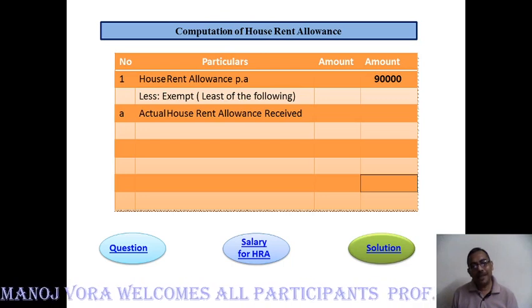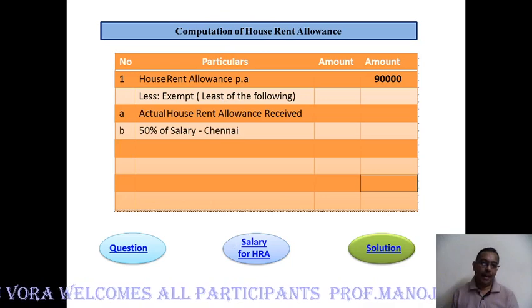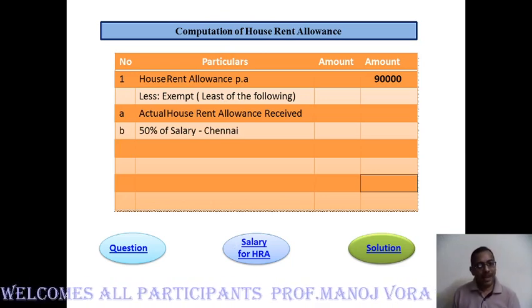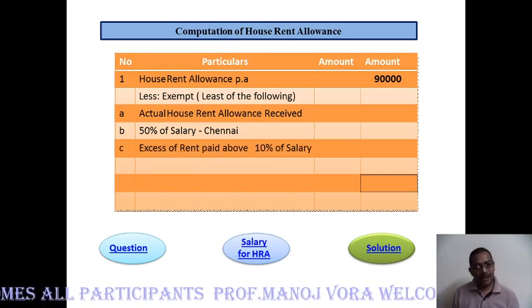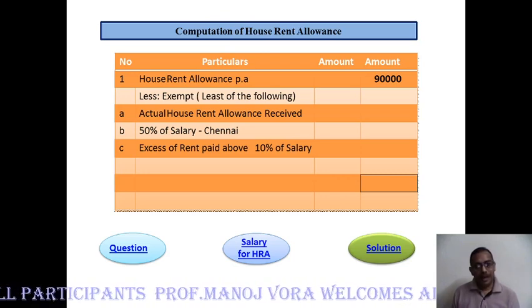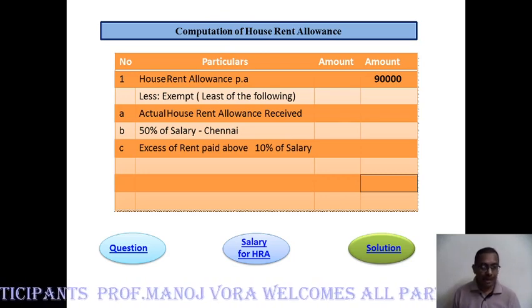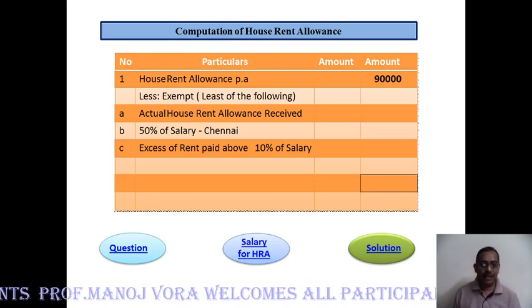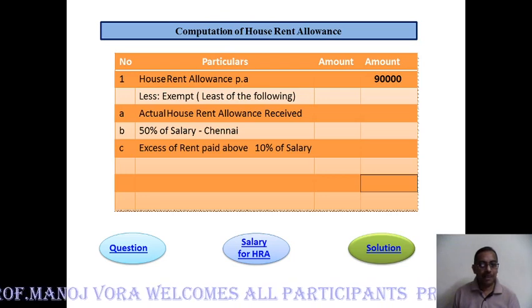You all can see on the screen, 90,000. Now the employee is in Chennai. So in that case, what is the second option? 50% of salary. That, or the third one, it will be the amount which is paid by the employee for the rent, to rent a house, minus 10% of the salary which we have calculated for HRA purpose.